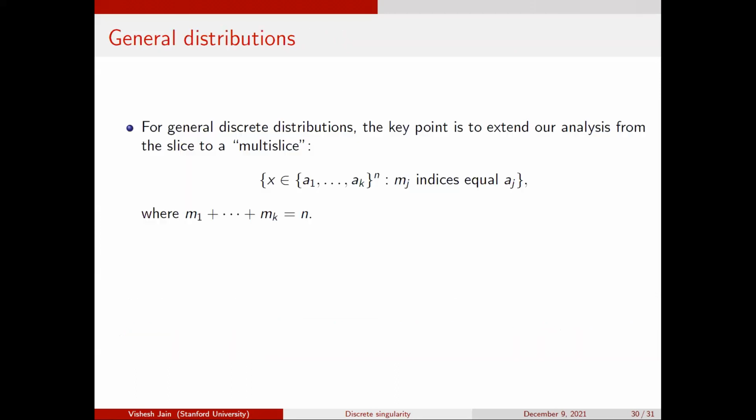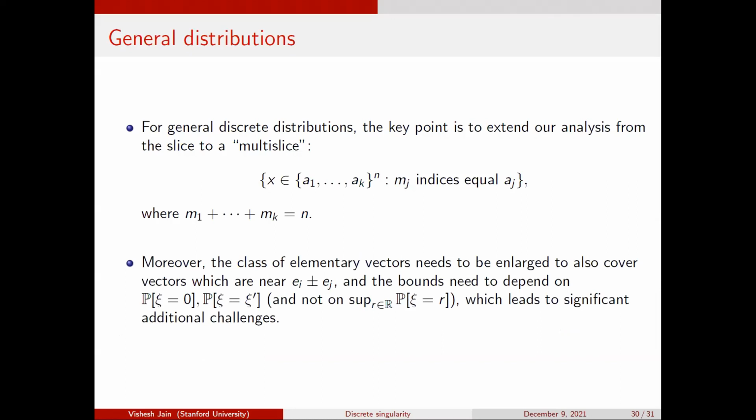The last thing to say is that what I showed here is the Bernoulli case. I said that our result works for general discrete random variables. For general discrete random variables, instead of looking at the slice, you want to look at the correct multi-slice. I have my random variable, which takes on, let's say, A1 with probability P1, A2 with probability P2, A3 with probability P3. Then the typical slice has P1 entries equal to A1, P2 entries equal to A2, P3 entries equal to A3. You zoom in on a slice like this and do all of this analysis. This makes the notation much worse.